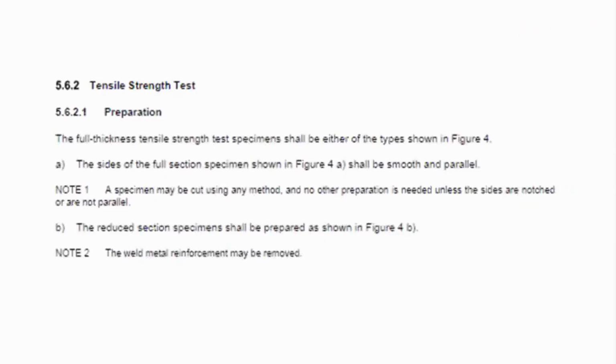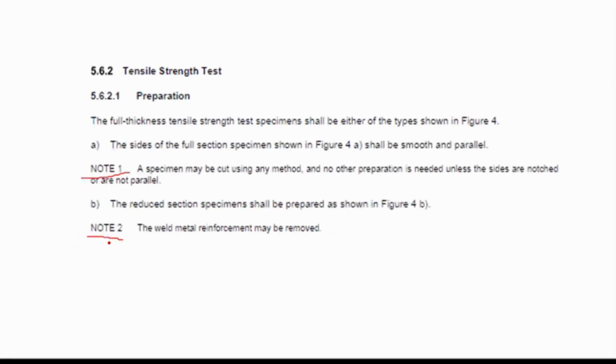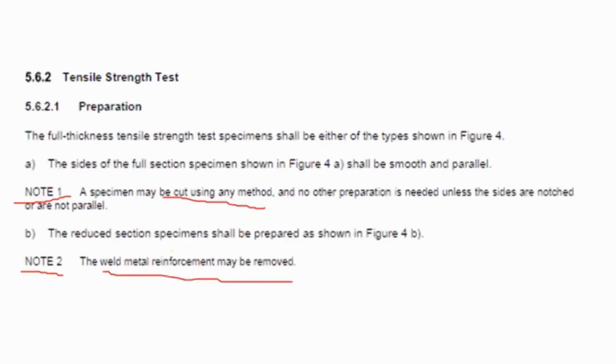Chapter 5 of API 1104 discusses the qualification of welding procedures. That's why the tensile strength preparation is in this section. As you can see in Note 1 and Note 2, the specimen may be cut using any method. In the choices, it is stated that the specimen will be cut using oxygen cutting. Clearly, API 1104 does not restrict the method of cutting. So Note 1 is correct. Note 2 corresponds to letter D of the question, indicating that the weld reinforcement may be removed. So the answer here is letter E. Both C and D are the correct answer.